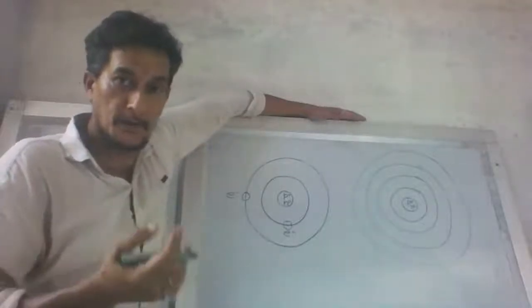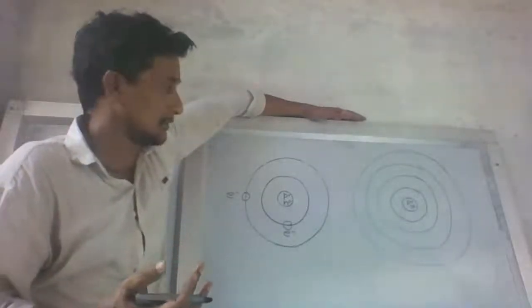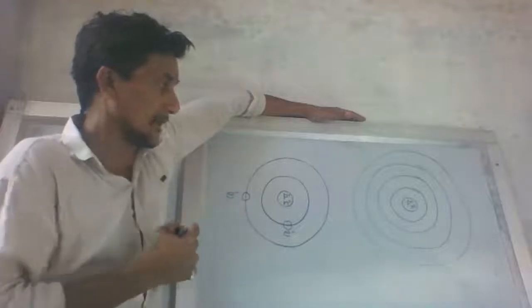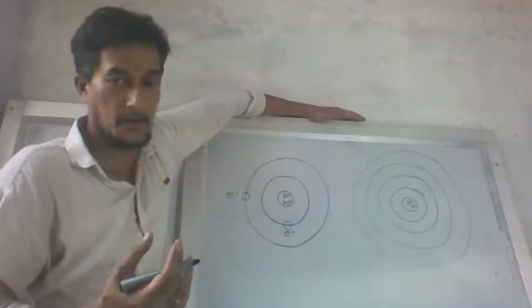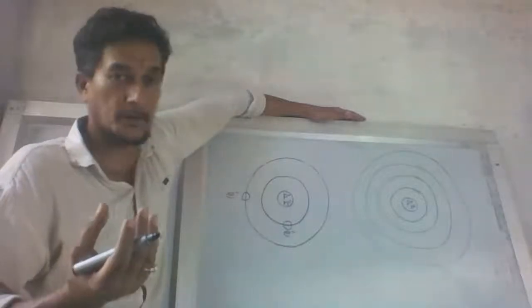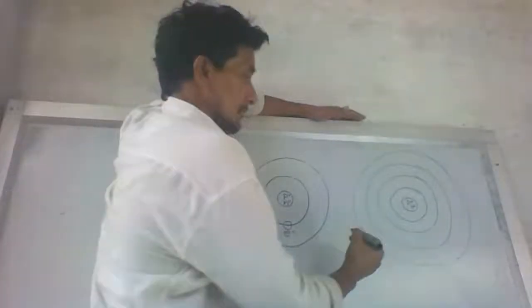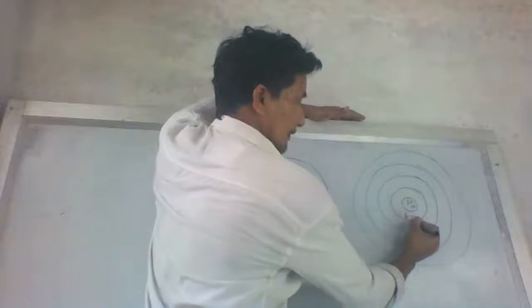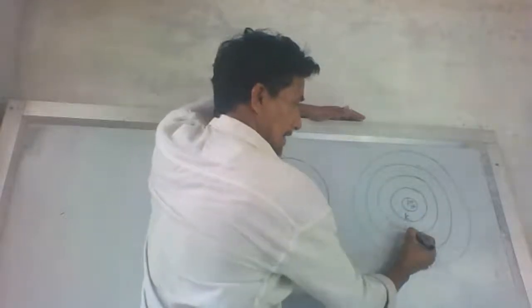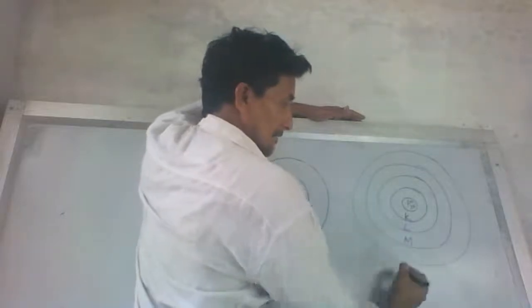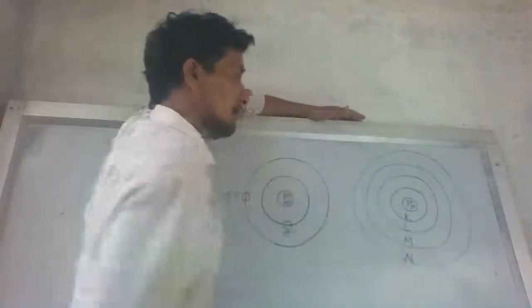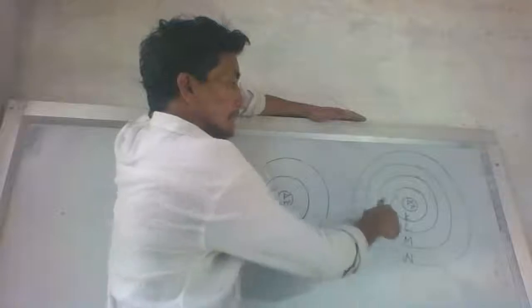For convenience and easy remembering, these shells have been given a particular name, which are shown by alphabets. They are K first shell, L second shell, M third shell, and N 4th shell. What is its number?